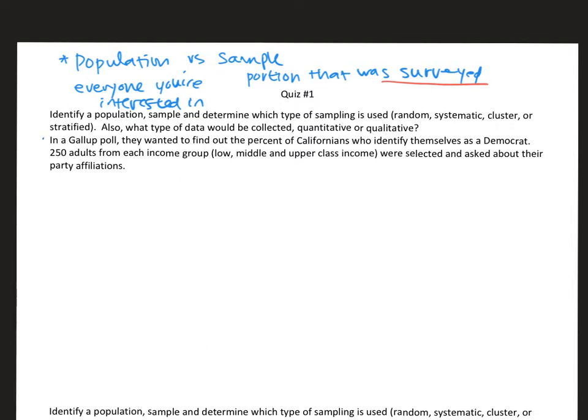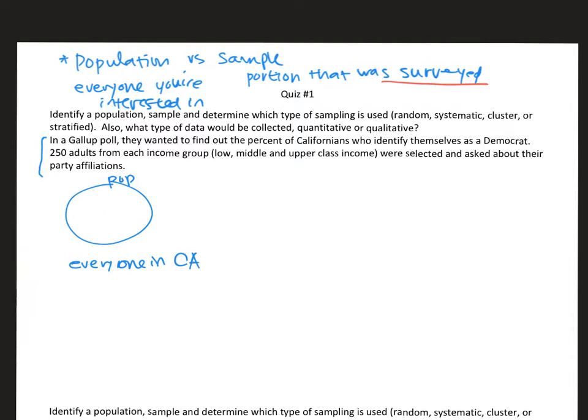In the Gallup poll, they wanted to find out the percent of Californians who identify themselves as Democrats. So out of all Californians, some are Democrats, some are Republicans, some are independent, whatever. So they want to look at the percentage of people who are Democrats. Then 200 adults from each income group, low, middle, and upper class, were selected and asked about their party affiliations. So population is everyone in California.